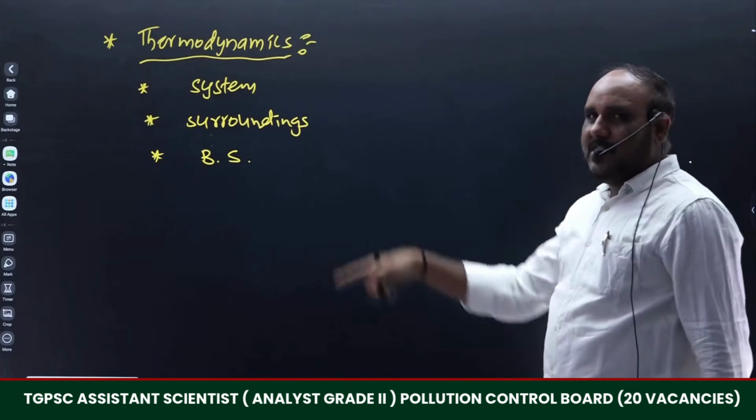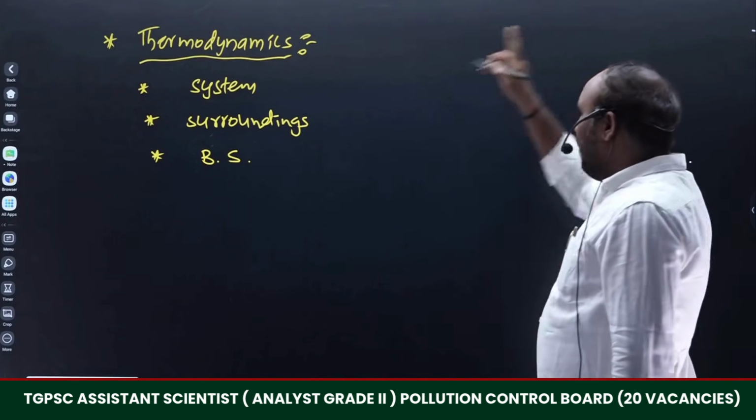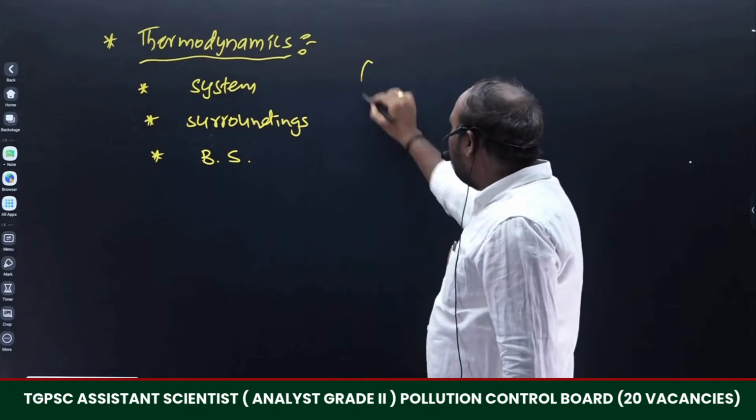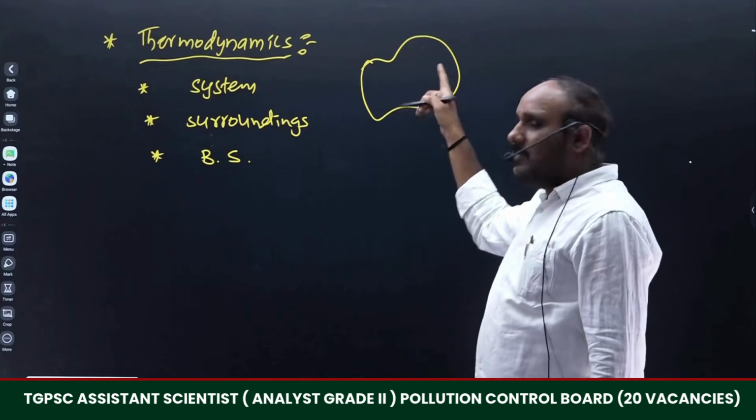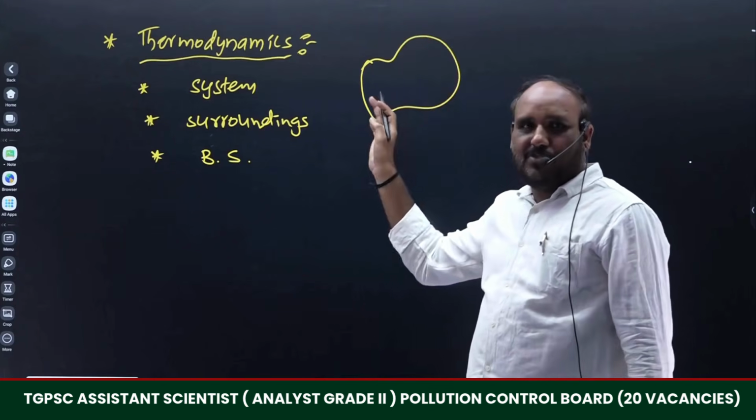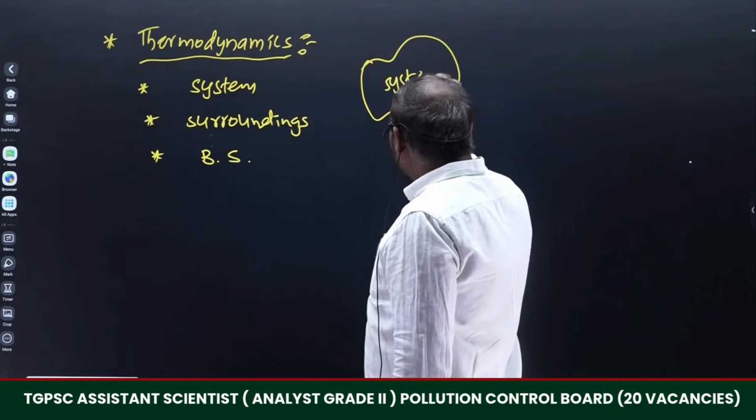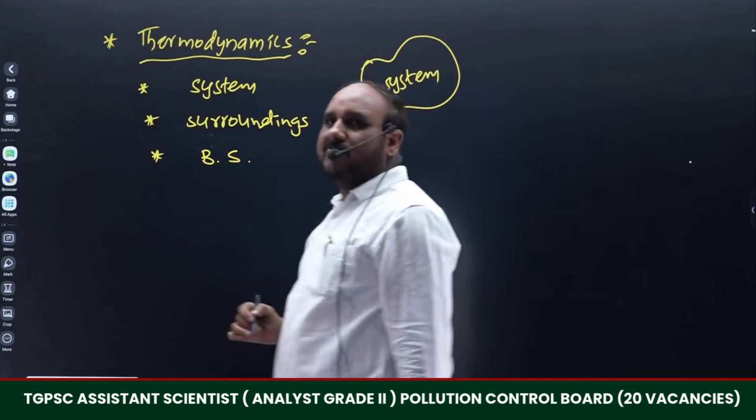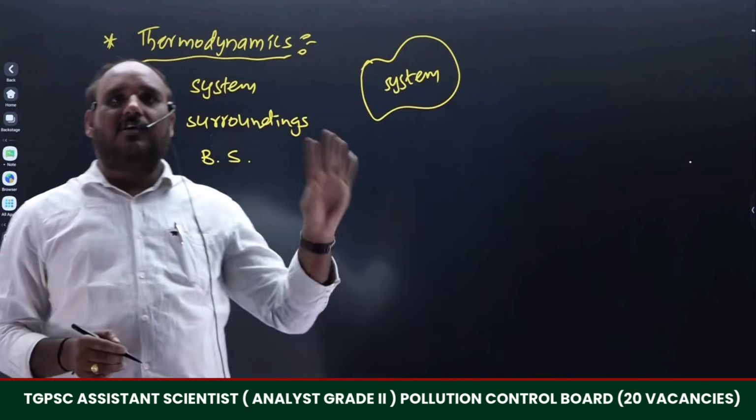So just use this board. This board is the universe, right? In this entire board I am going to select some particular portion only. This is the portion which is under my observation. So I have selected only a little bit of portion that is under my observation, and that is called the system. Any specified portion which is under our observation or under our study is called a system.